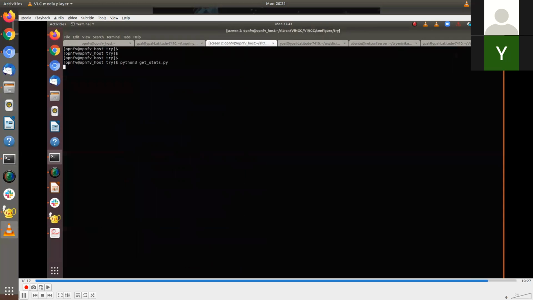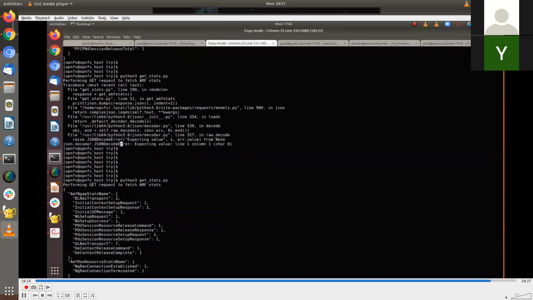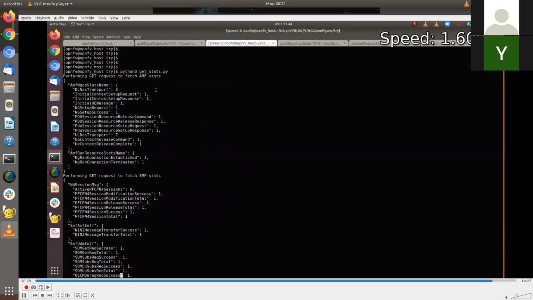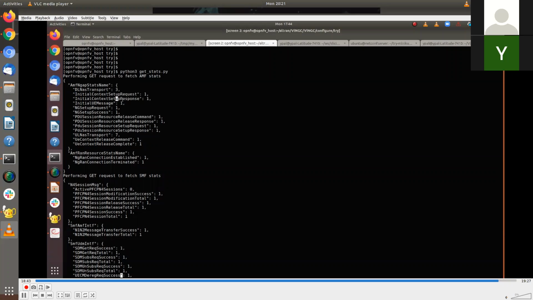And then we do a statistics fetch. So we do a fetch of AMF statistics. You see here that connection establishment has happened successfully, right? And then the initial context setup request has come and the response has come, which is matching. And the same goes with the setup request and the success.